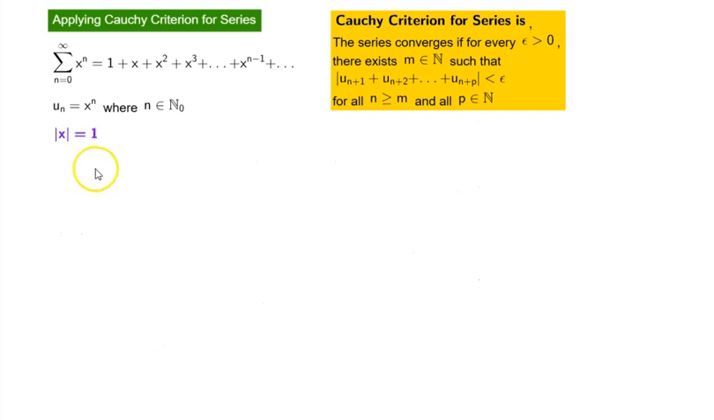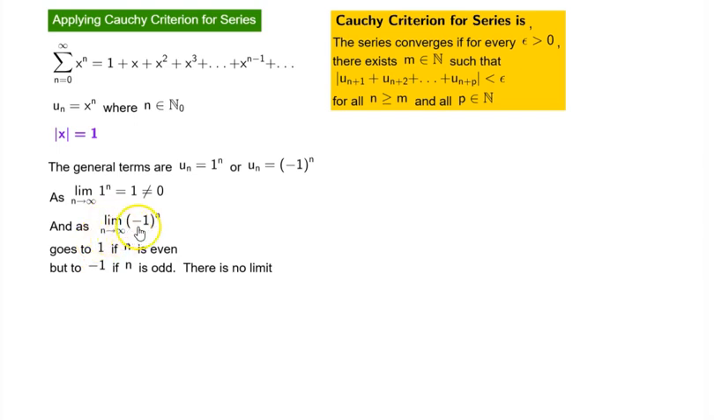Now, let's look at the case of magnitude of x equal to 1. That is x equal to plus 1 or minus 1. Now, the general terms are u_n equal to 1^n or u_n equal to (-1)^n. As the limit as n goes to infinity of 1^n is equal to 1, which is not equal to 0. And as the limit as n goes to infinity of (-1)^n goes to 1 if n is even, but to -1 if n is odd. So in this case, there is no limit.